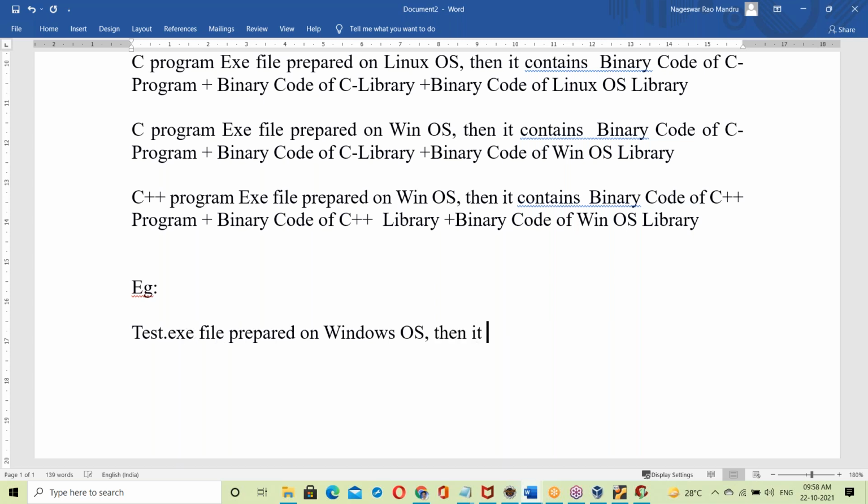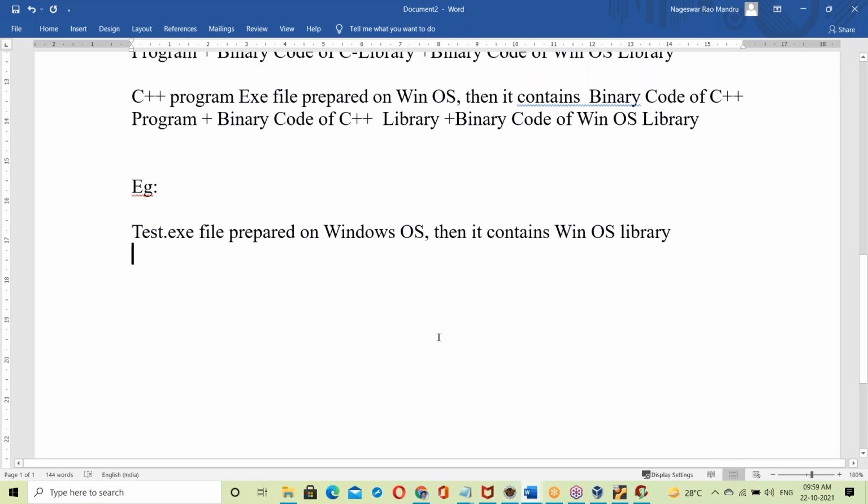Then it contains the Windows OS library. Okay, test.exe file contains the Windows OS library. Now, this test.exe file is placed on different platforms.